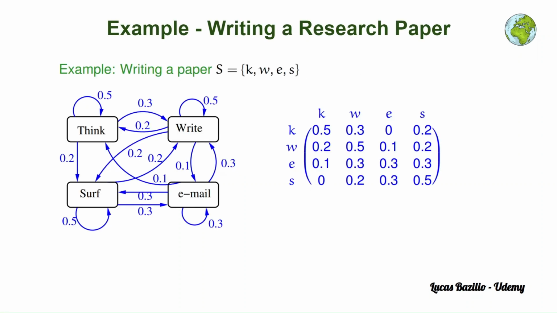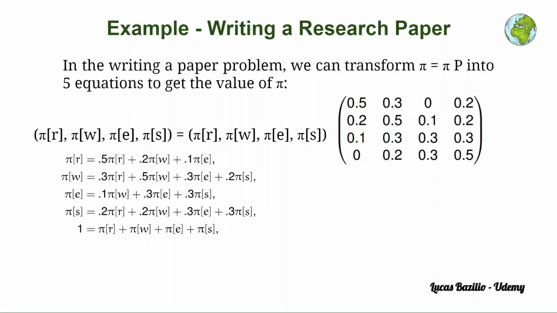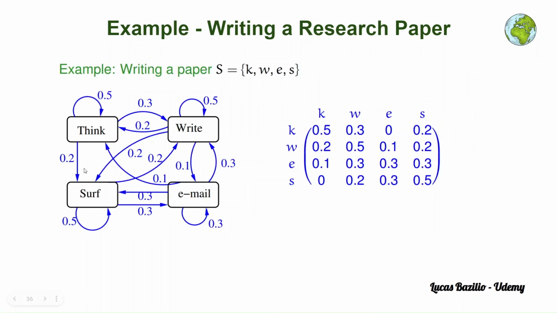Remember, what we need to do here is find pi such that pi is equal to pi multiplied by P. So we need to multiply this row vector with the transition matrix P, and this is precisely what we do. Notice how this is the stationary distribution representation. We have 1, 2, 3, 4 total unknowns, because we have 4 states.